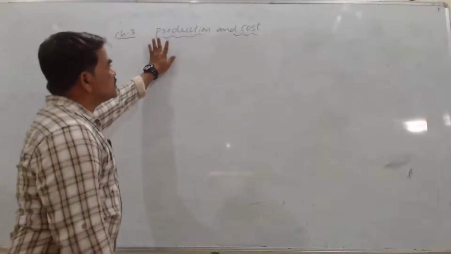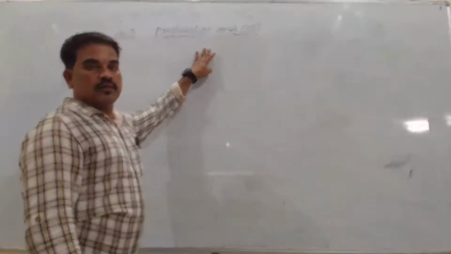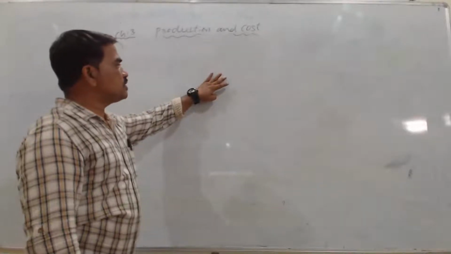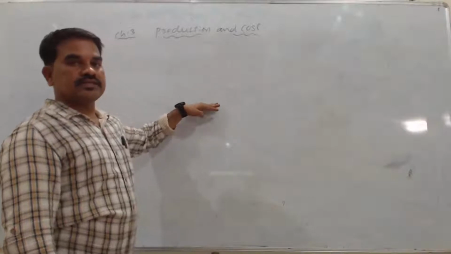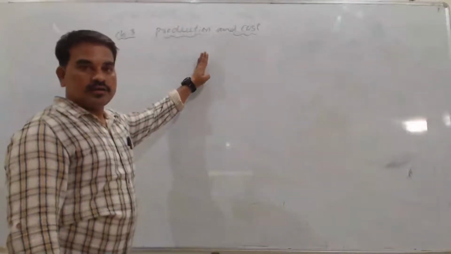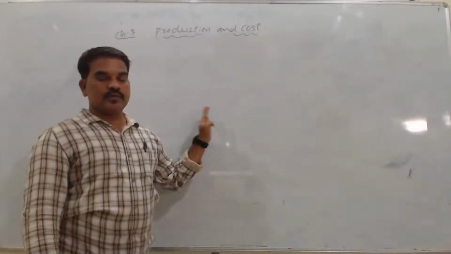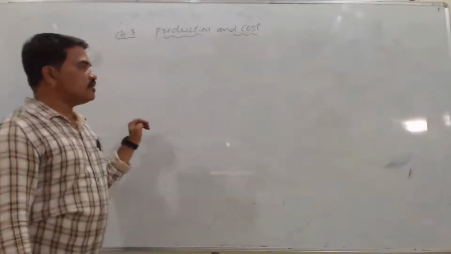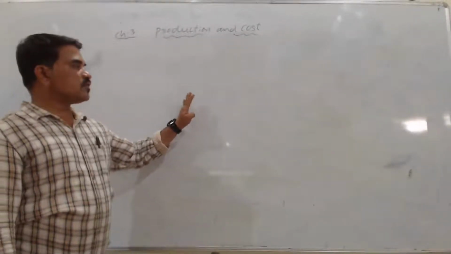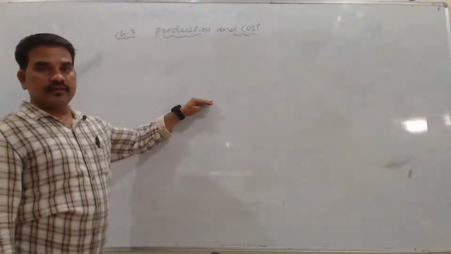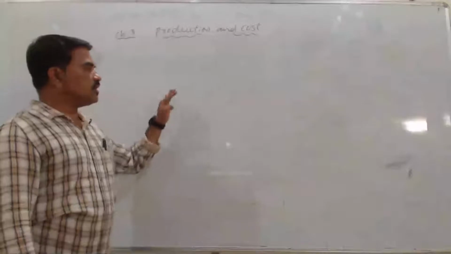Now we understood what we mean by production and what we mean by cost. Short run cost, long run cost, fixed cost, variable cost, average cost, marginal cost, we understood in short run. And in long run we will not find fixed or variable, because both the factors are variable there. That's why we will not try to calculate fixed and variable cost there. We will only find out the average cost and marginal cost in long run.